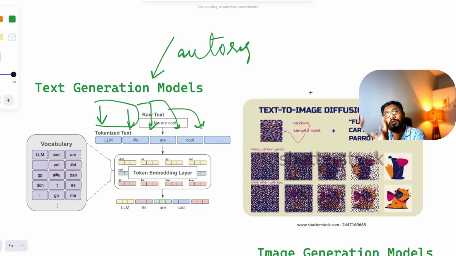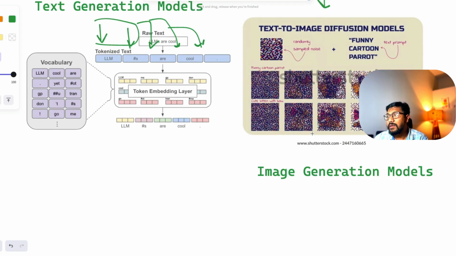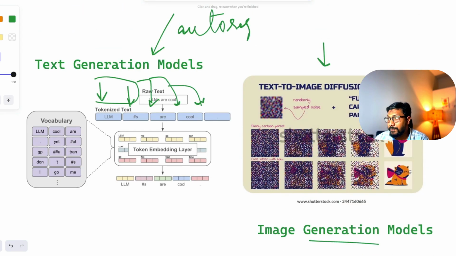Now there is one more class of models that people have been using for creating images, quite popularly known as image generation models, and the particular architecture that has been very famous at this point is diffusion models. What is it? It takes random noise, and then from there it denoises to align with a particular prompt that the user gave.